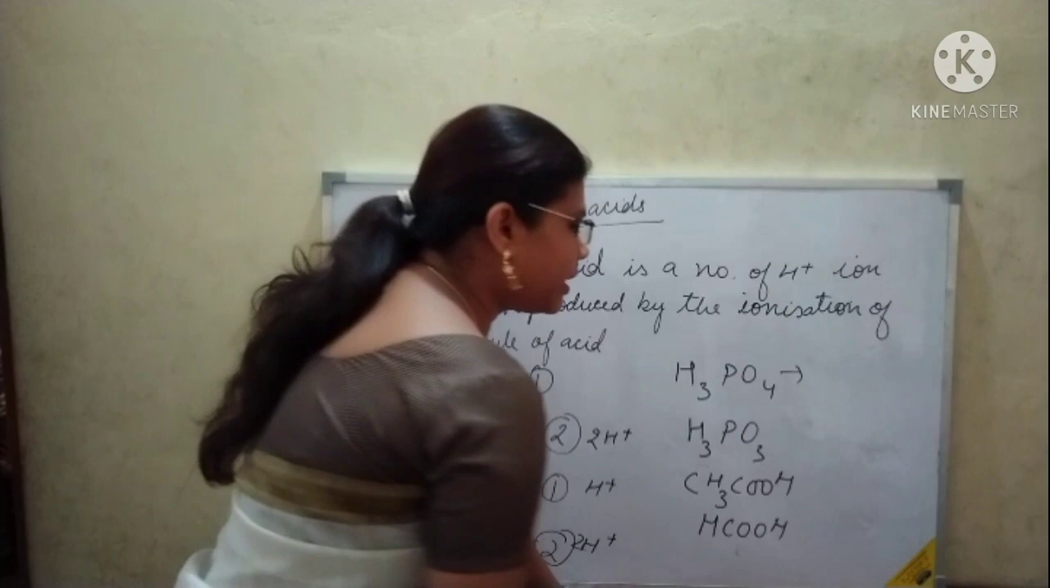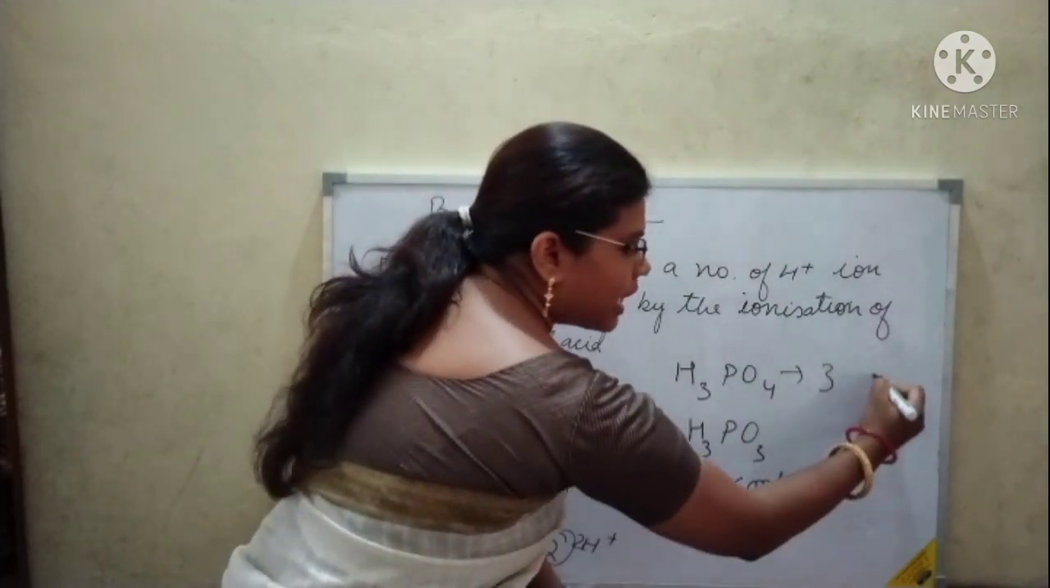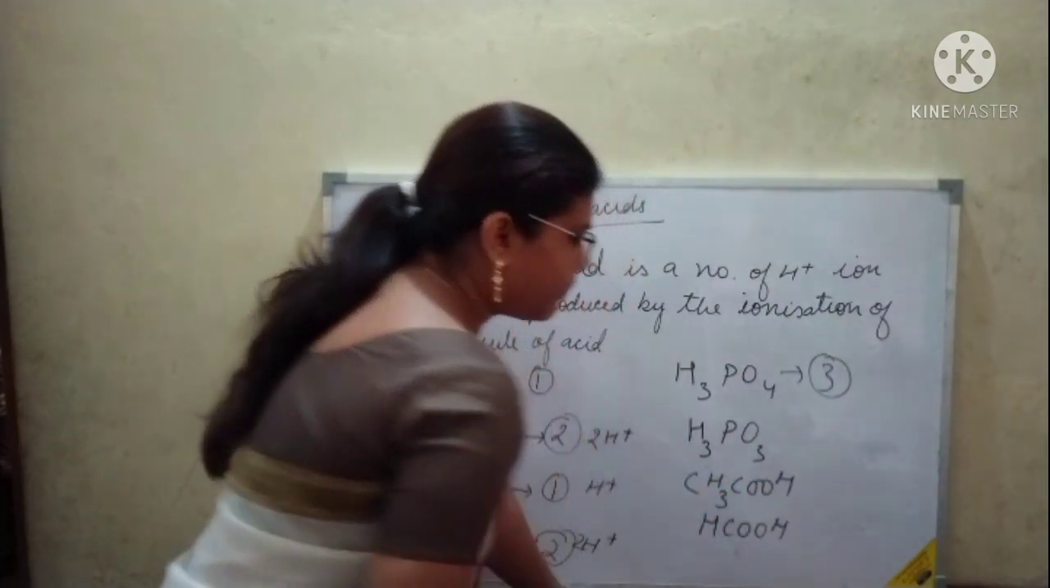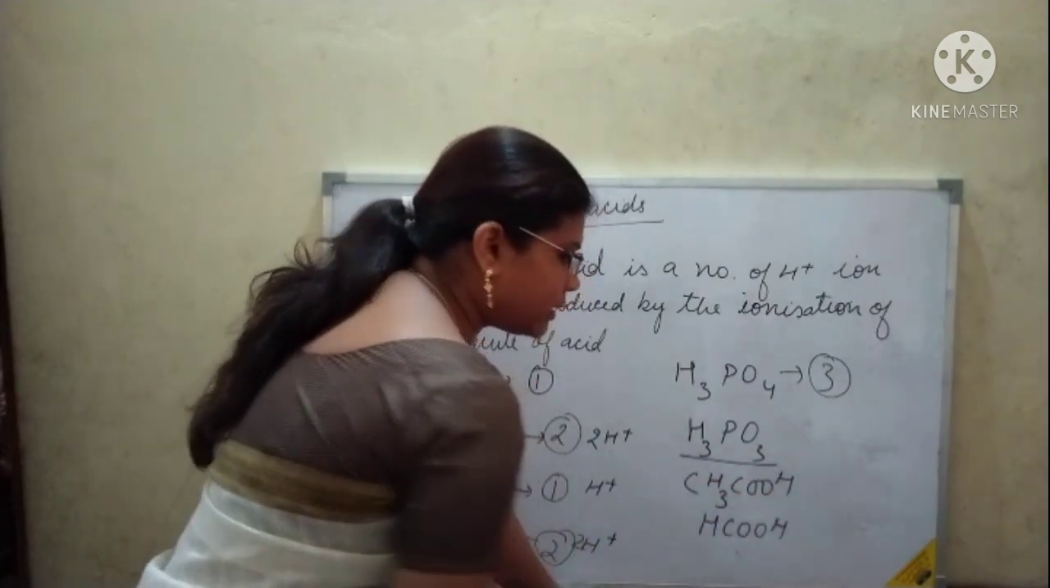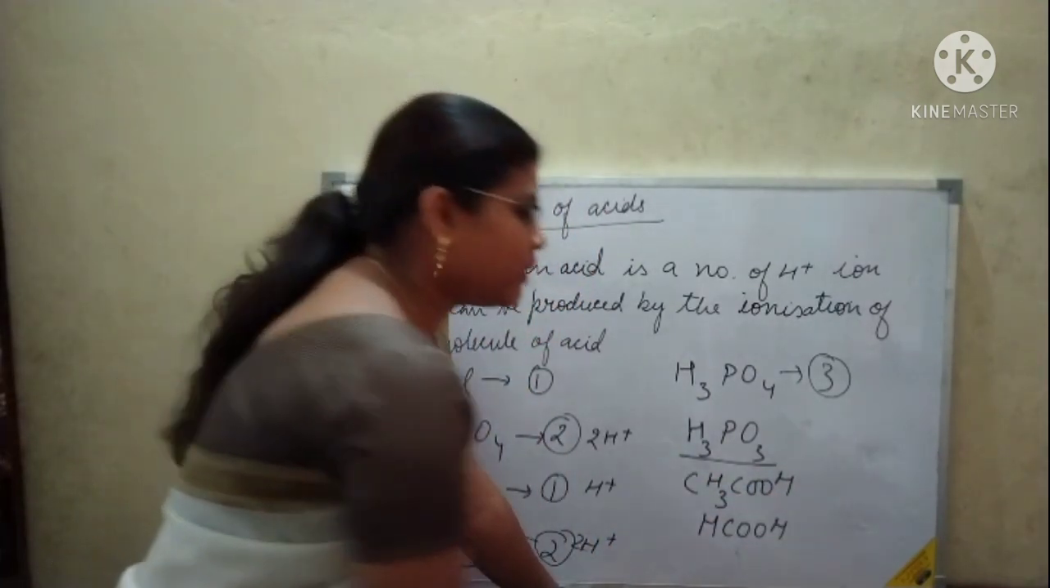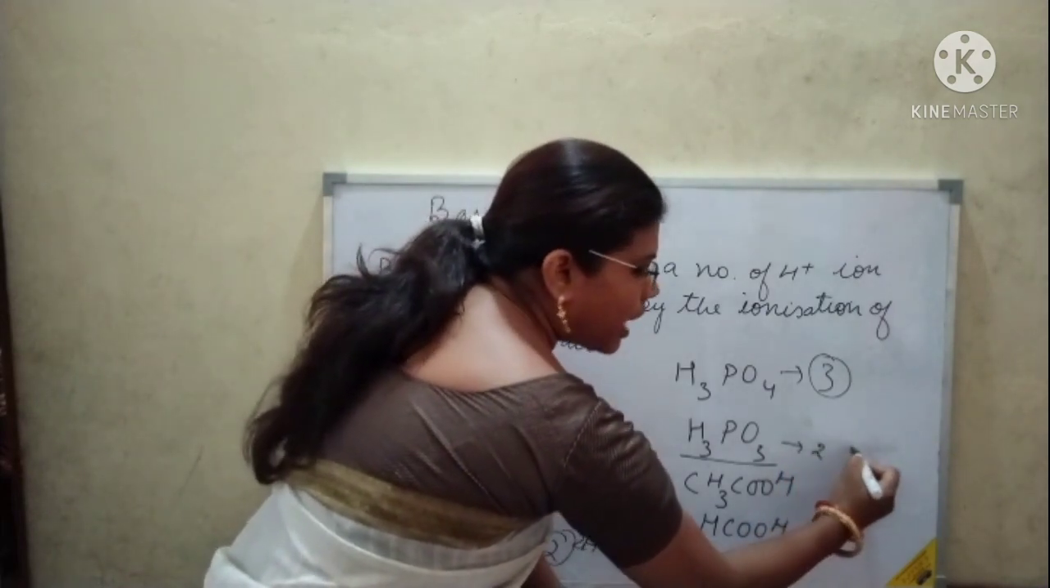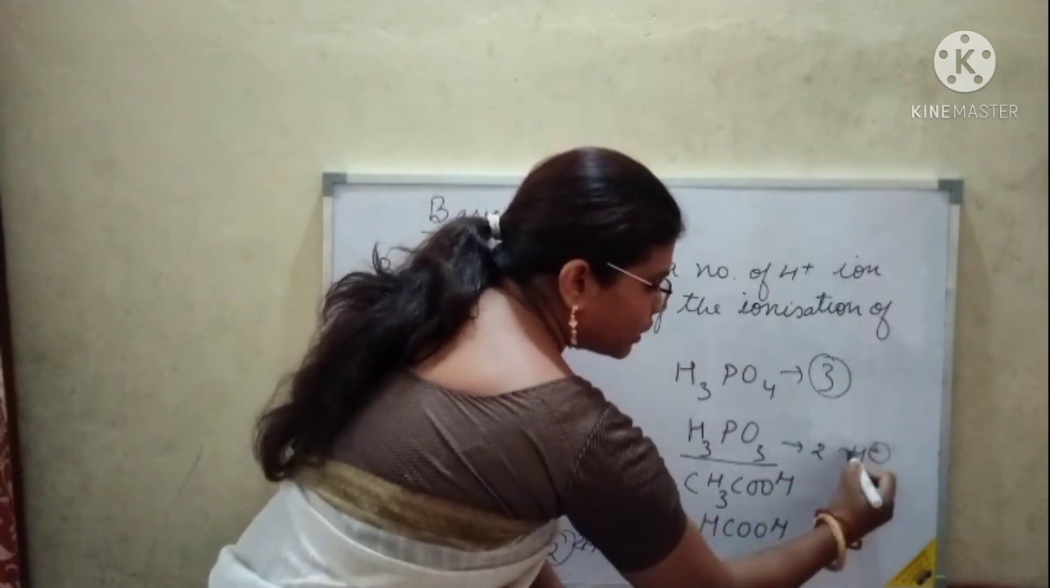In acetic acid, how many hydrogen ions will it give? It will give 1 hydrogen ion. So its basicity is 1. In formic acid, how many hydrogen ions will it give? It will give 1 hydrogen ion. So its basicity is 1. Okay. Now here let's understand this.